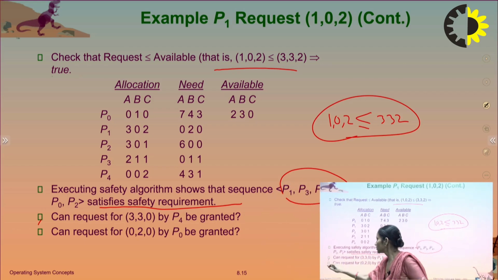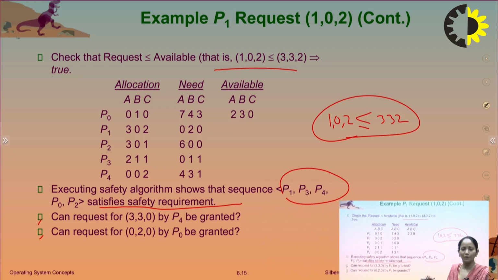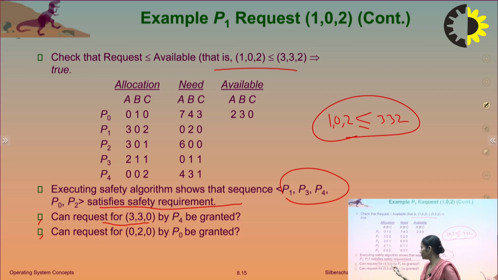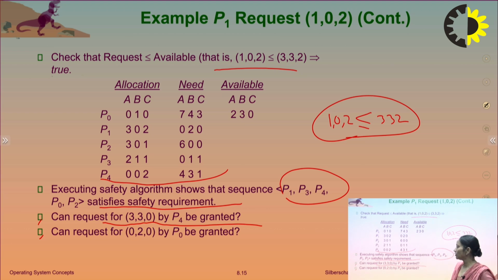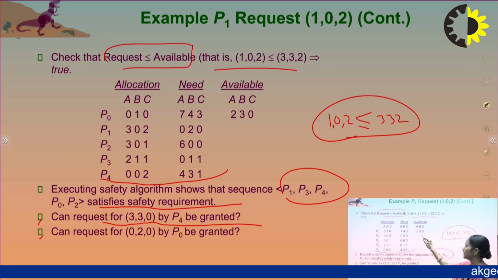We can take another example, just like the previous one. Can a request of 330 by the process P4 be granted or not? If the request, we have to check with this parameter: if the request is less than or equal to available. Request 330 is less than or equal to available, that is 230. The available resources is 230. So this request is not granted, because 330 is less than or equal to 230. This is false. So this request is not granted.